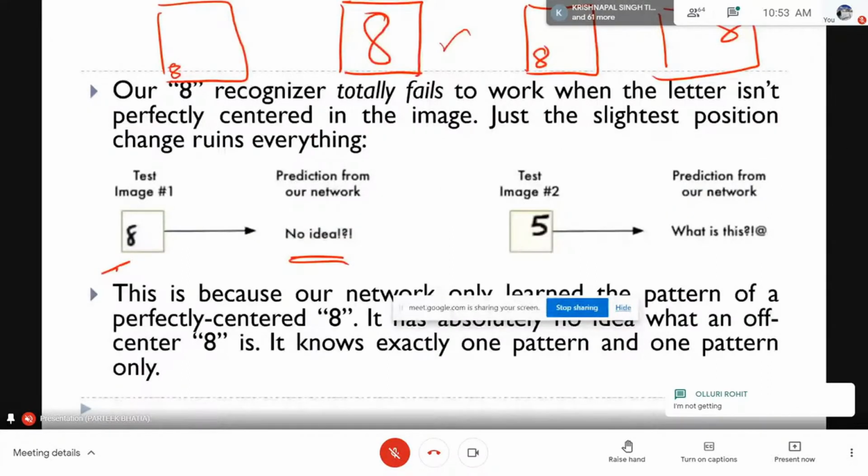Now we try to solve this problem by using two Please share the screen. Sir, please share the.